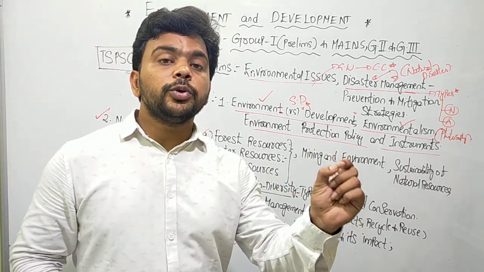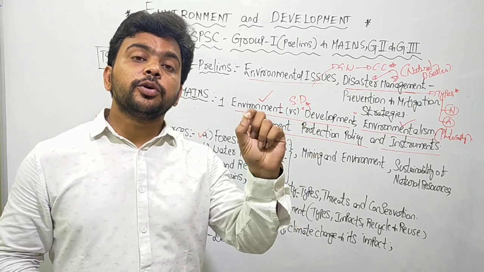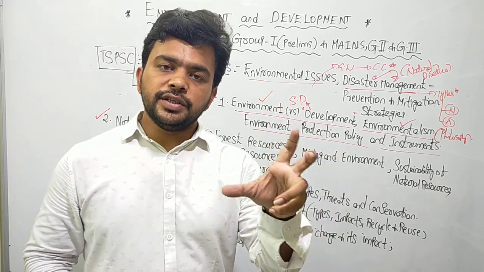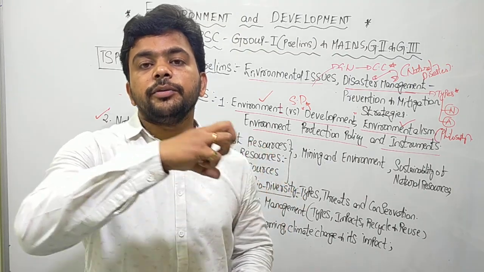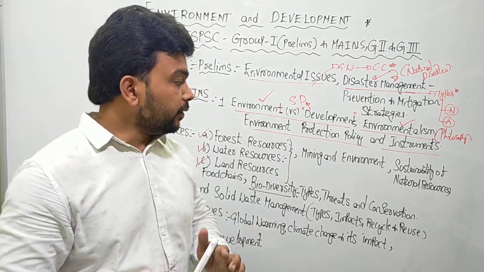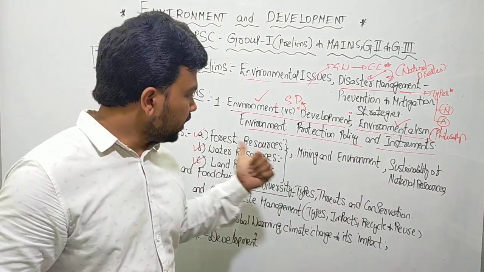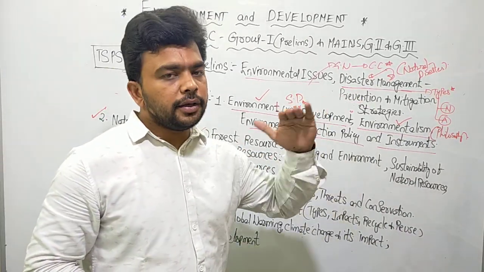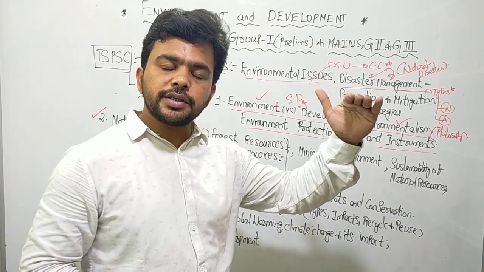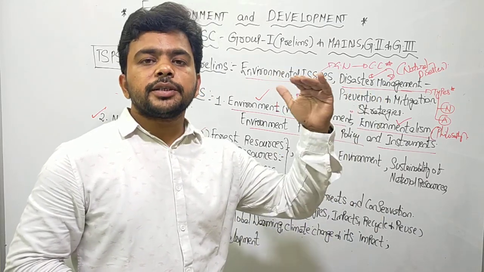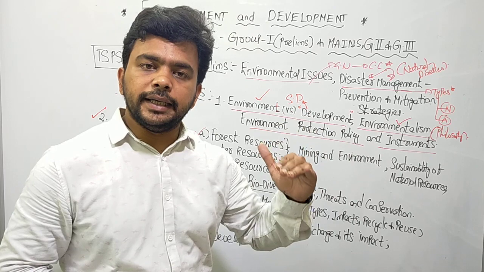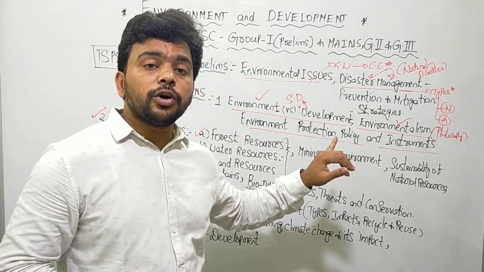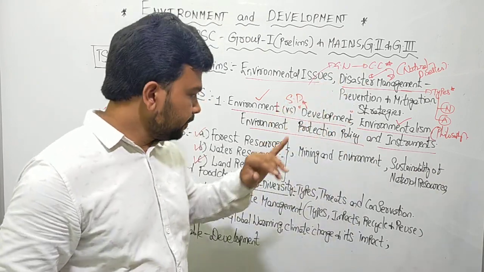That means how to utilize the water in an effective manner without polluting it, without wasting it. That is called water use efficiency, or how you derive the maximum benefits from the water with its usage. We discuss as part of the water resources: surface, groundwater. Again, surface: rivers, the projects, and some important projects like the river interlinking project. So this is part of the water resources, and how the water resources are utilized by various sectors.